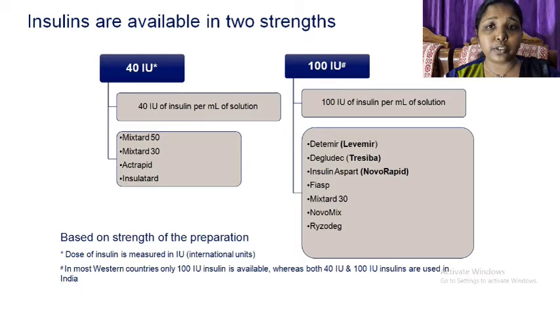Insulins are available in two strengths, 40 IU and 100 IU. 40 IU are Mixtard 50, Mixtard 30, Actrapid and Insulatard. 100 IU are Levemir, Tresiba, NovoRapid, Fiasp, Mixtard 30, NovoMix and Ryzodeg. Based on strength of the preparation, dose of insulin is measured in IU, that is international units. In most Western countries, only 100 IU insulin is available, whereas both 40 IU and 100 IU insulins are used here.